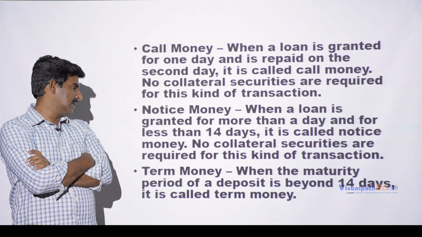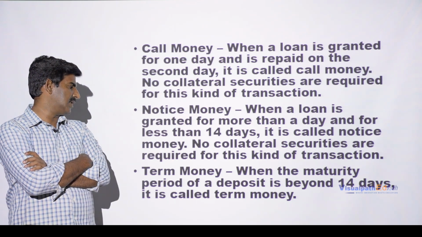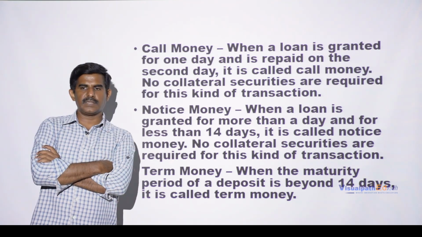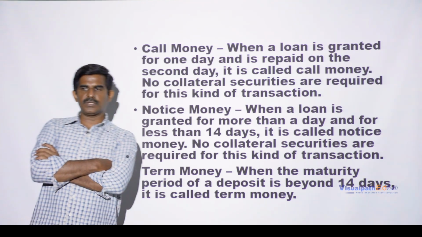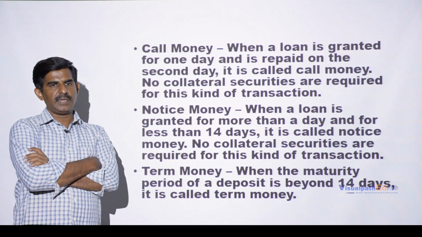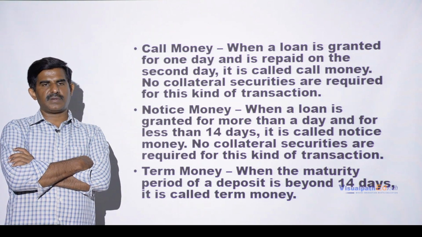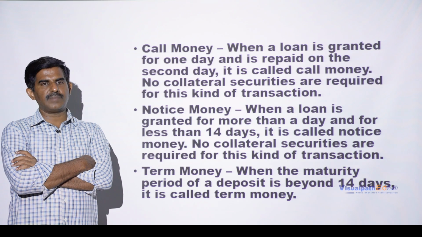A term money, when the maturity period of a deposit is beyond 14 days, it is called term money. So here we say it is called term loans or term deposits. So here some term will be there. A term period will be decided by the borrower or maybe a lender. So he says that I require money for 3 months time, 4 months time, a year time, 3 years time.